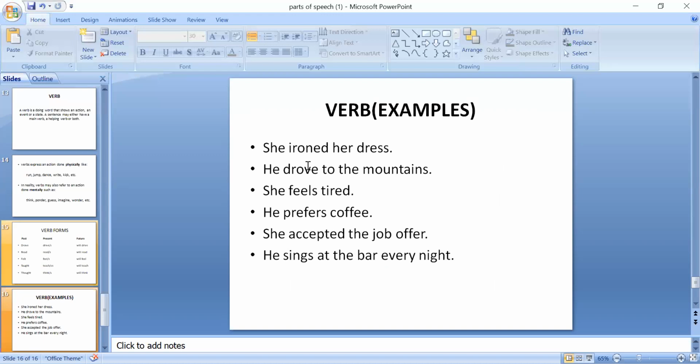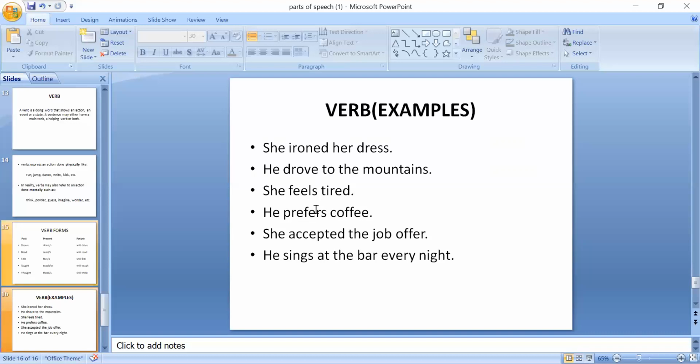Okay, these are the examples of verbs. She ironed her dress. Ironed is a verb because it is showing an action. He drove to the mountains. Drove is a verb telling an action. She feels tired. Feels is a verb telling us about an action. He prefers coffee.